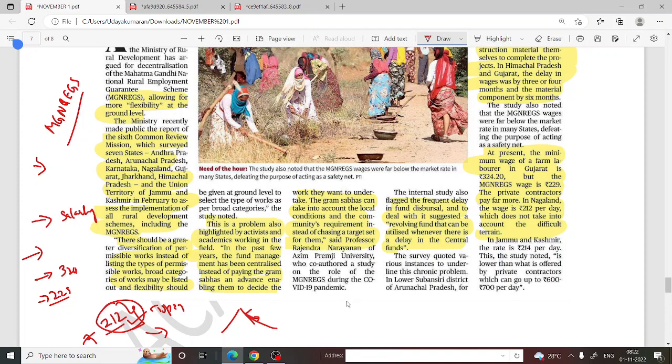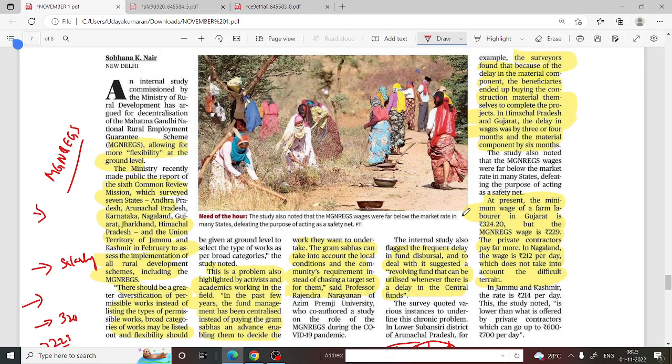They have also given another consideration, that there should be a revolving fund. This is a fund given in advance so that they can buy necessary things, or if there are salary delays, they can use this revolving fund to compensate the workers and buy enough materials for the work. So they have also advised a revolving fund. This is all about this topic. I have explained what is in the story. You can study and you will understand it.